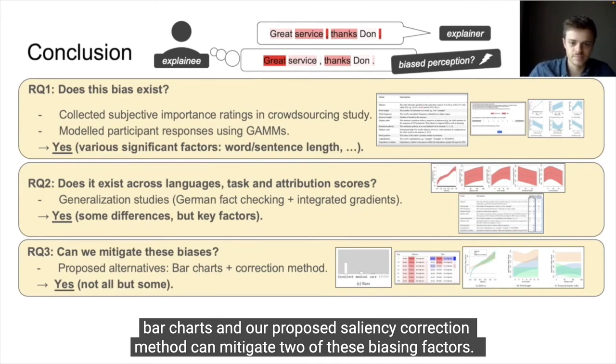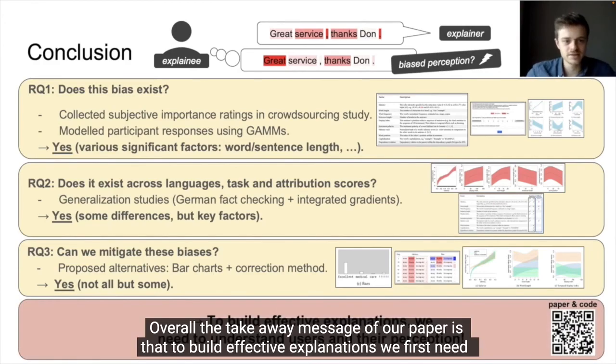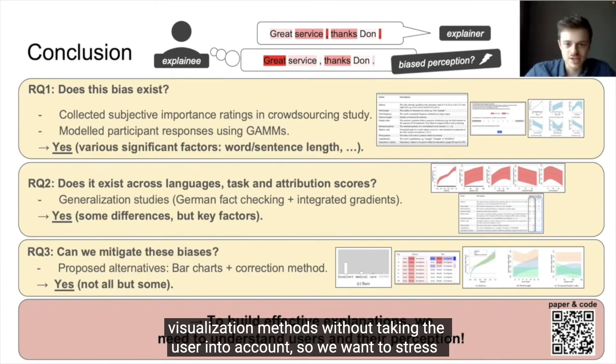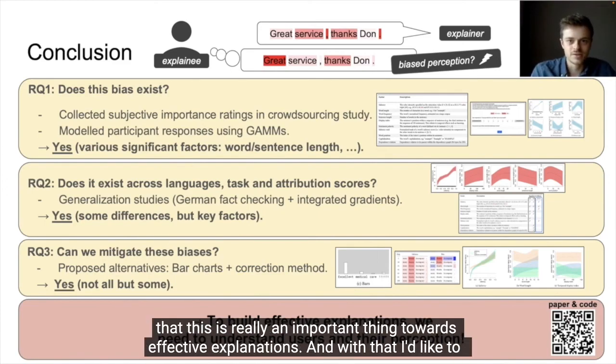And overall, the takeaway message of our paper is that to build effective explanations, we first need to understand users and their perception, and we cannot develop saliency scores or visualization methods without taking the user into account. So we want to stress that this is really an important thing towards effective explanations.